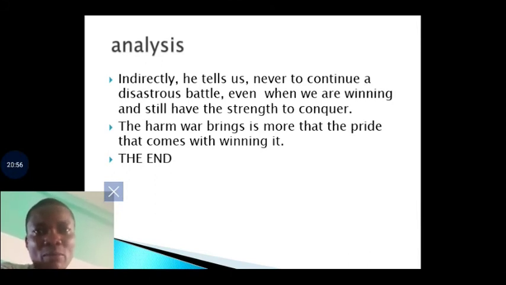So Bonabom Hallowell is trying to call us, it is a clarion call for us not to encourage war, but to resist and fight war. Having said this, we've come to the end of our lessons today. So the next time we meet, we will be talking about some of the themes and literary devices as used in this poem.